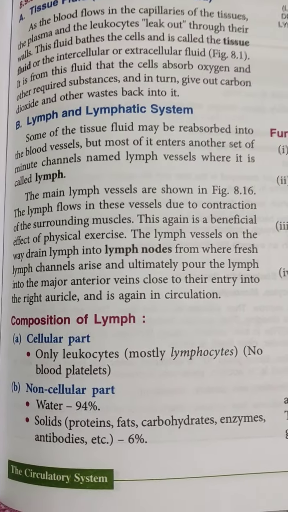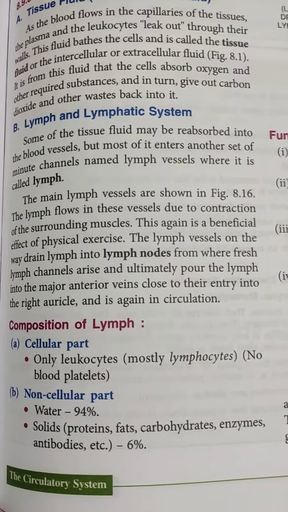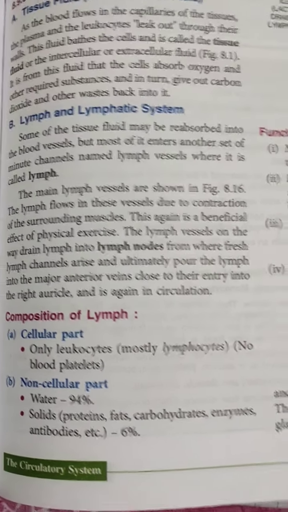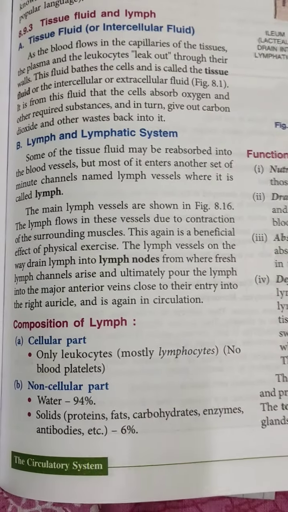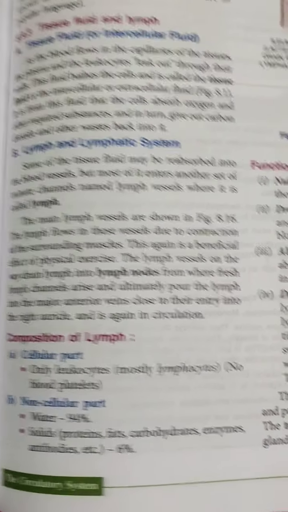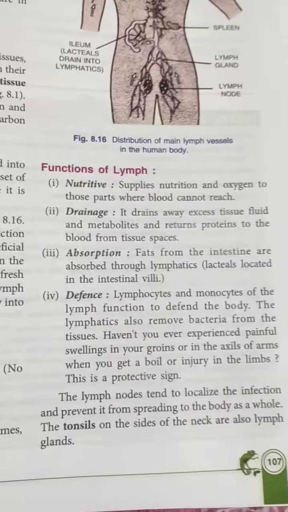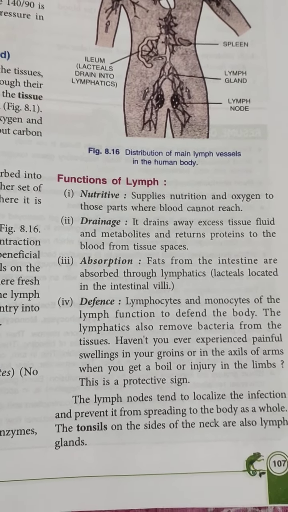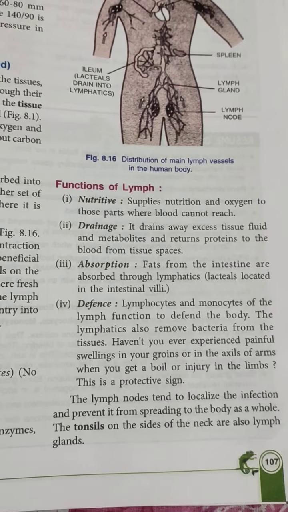Composition of lymph: cellular part, only leukocytes, because it is whitish in color, and non-cellular part, water 94% and other solids 6%. Functions of lymph: nutritive, supplies nutrition and oxygen to those parts where blood cannot reach.